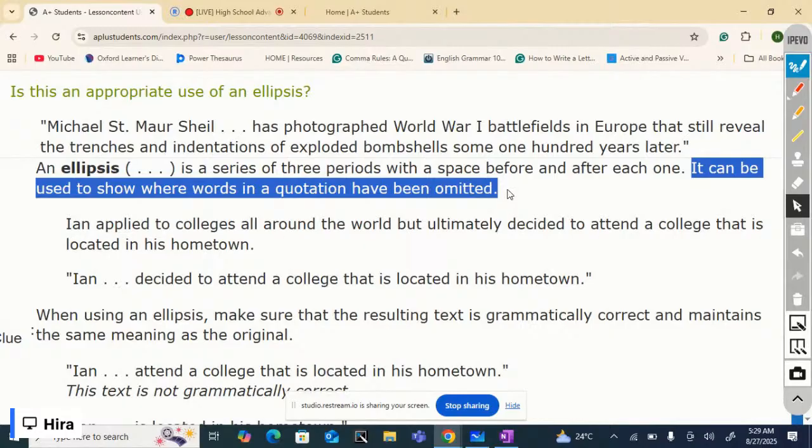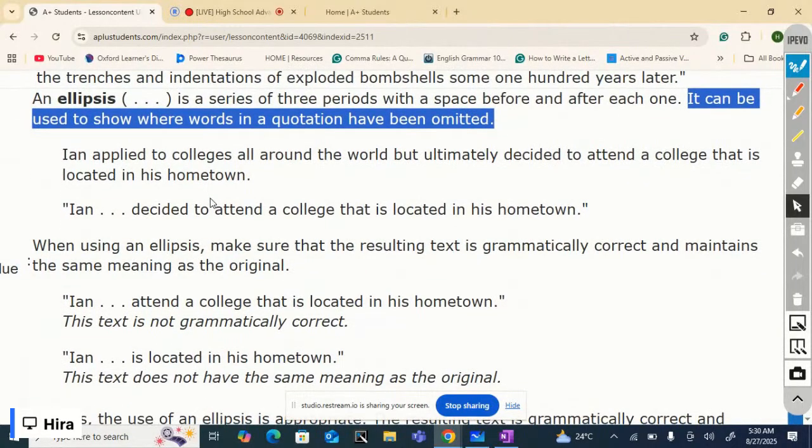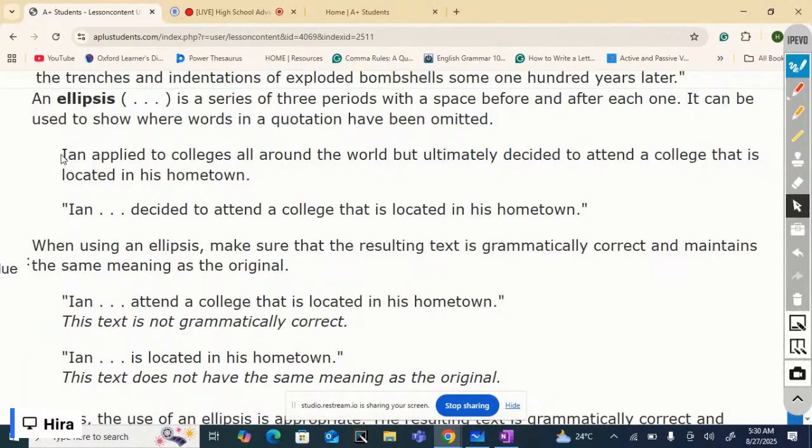Omitted means left out, or you can say reduced. But let me tell you something, it's not a random, spontaneous omission of words. We cannot just randomly take out words from a quotation. It should be technical, it should be grammatically correct, it should make sense. Let's read one example of a quotation or a sentence.